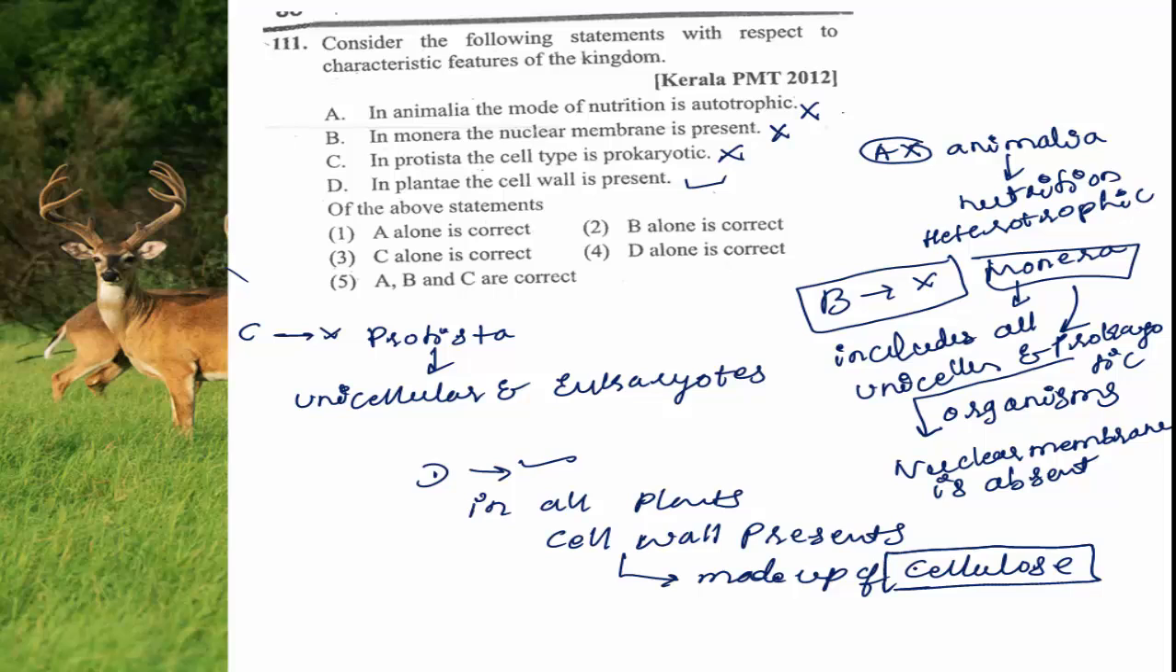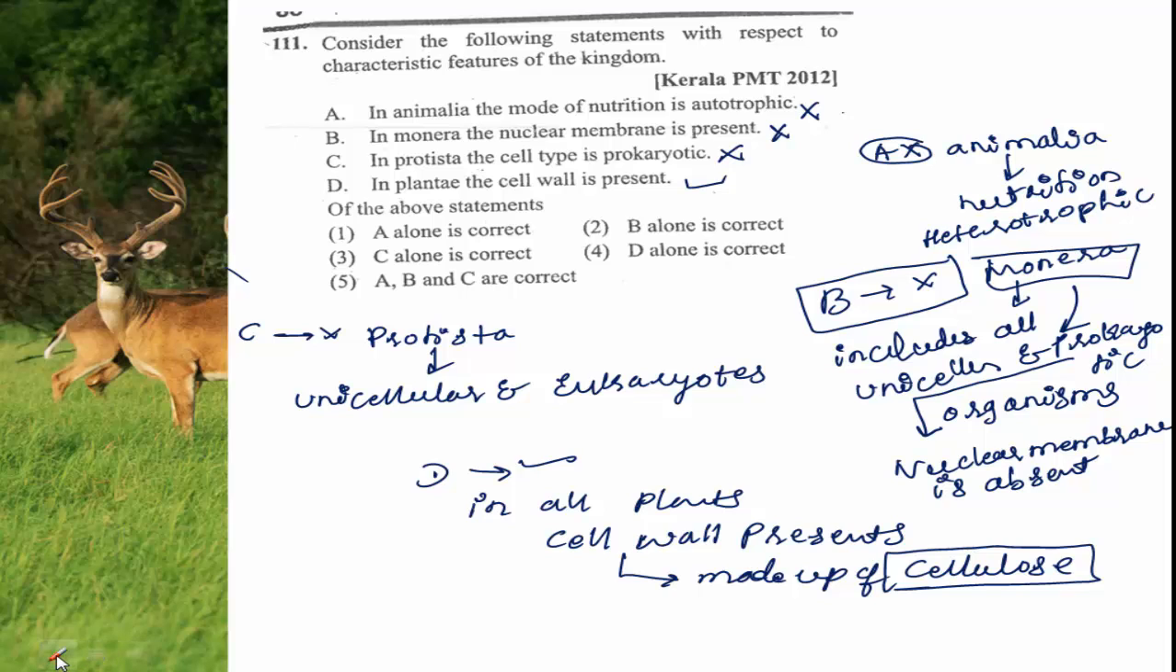That is why, when we take Whittaker's classification, what are the characters used for the classification? There one character used is the chemical composition of the cell wall. Either it is made up of cellulose or it is non-cellulosic content. In fungi, the cell wall is made up of chitin, and in some algae the cell wall is deposited by silica content. But in plants, the cell wall is compulsorily made up of cellulose.